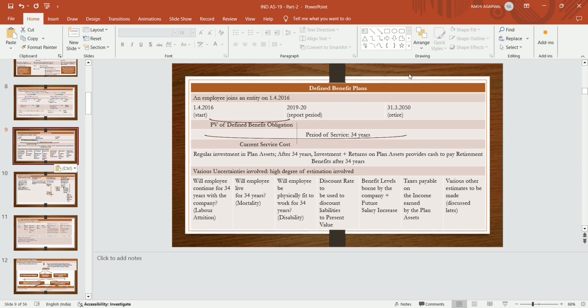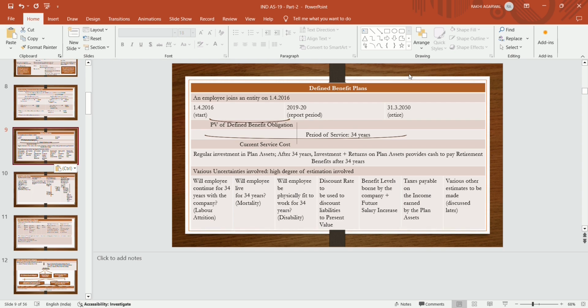That retirement benefit is based on certain uncertainties. The entity will make the provision for that benefit of the employees, which involves a high level of uncertainty and a high degree of estimation. If the period of employment is long, high degree of estimation is involved.